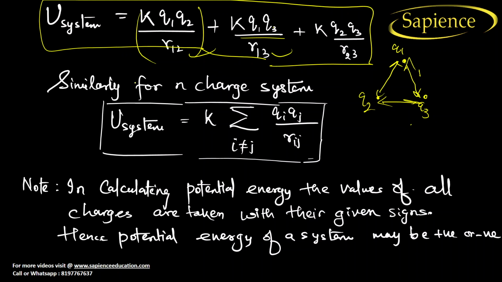Now let us go for a summation. If you go for a shortcut, finally it will be equal to k into the summation of i not equal to j of qi qj by rij. If you use this formula, you can get this. For example, if 5 charges are there, you can take 1 2, 1 3, 1 4, 1 5, again 2 1, 2 3, like this you can calculate it.